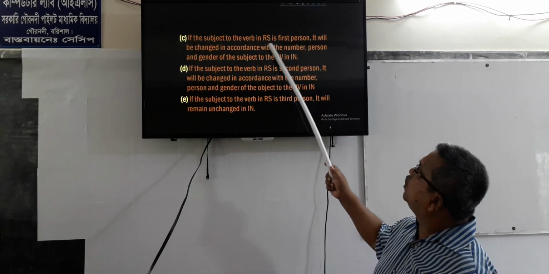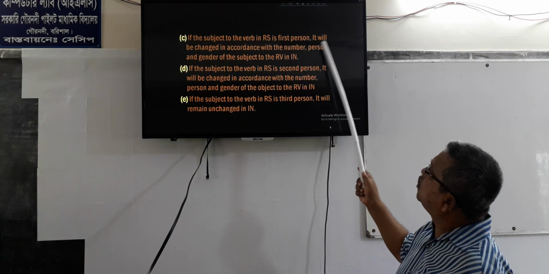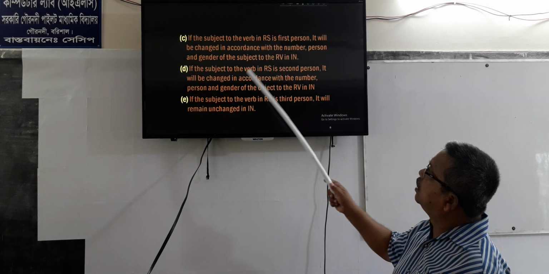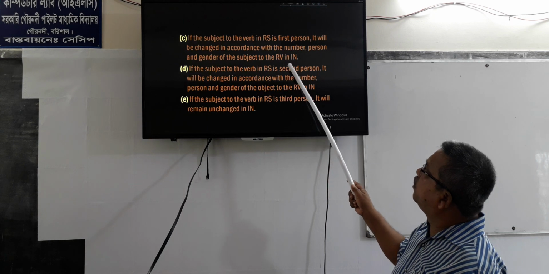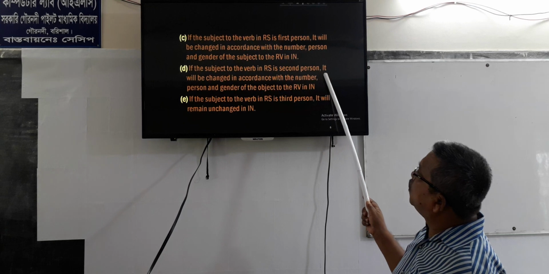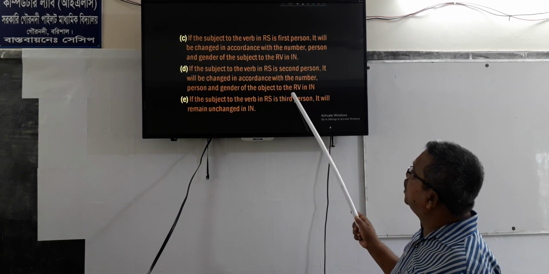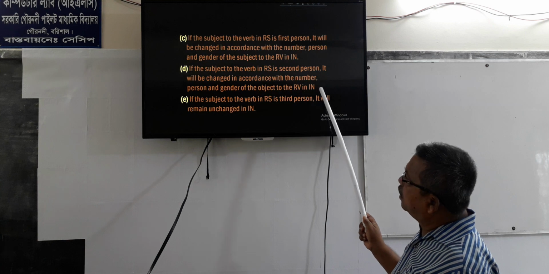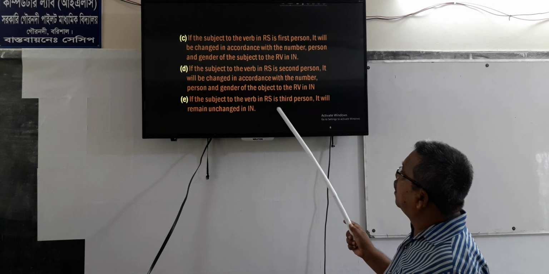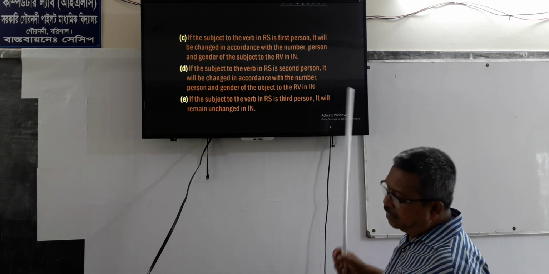If the subject of the verb in RS, that is reported speech, is first person, it will be changed in accordance with the number, person and gender of the subject of the reporting verb. If the subject of the verb in reported speech is second person, it will be changed in accordance with the number, person and gender of the object of the RB in indirect narration. And if the subject of the verb in RS is third person, it will remain unchanged in indirect narration.